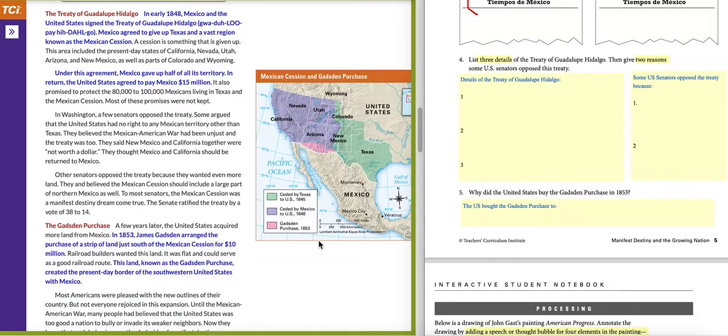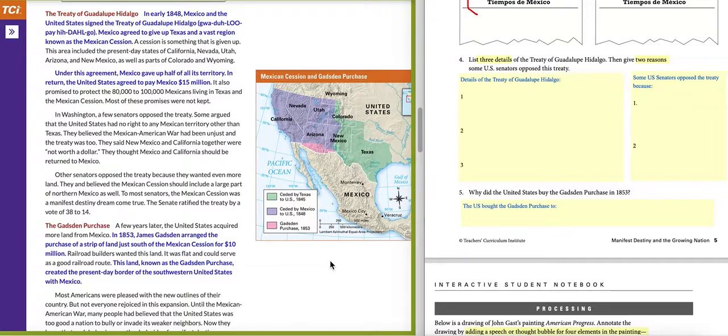Okay, Treaty of Guadalupe Hidalgo. In early 1848, Mexico and the United States signed the Treaty of Guadalupe Hidalgo. Mexico agreed to give up Texas and a vast region known as the Mexican Cession. A cession is something that is given up. This area included present-day states of California, Nevada, Utah, Arizona, and New Mexico, as well as parts of Colorado and Wyoming. Under this agreement, Mexico gave up half of all its territory.